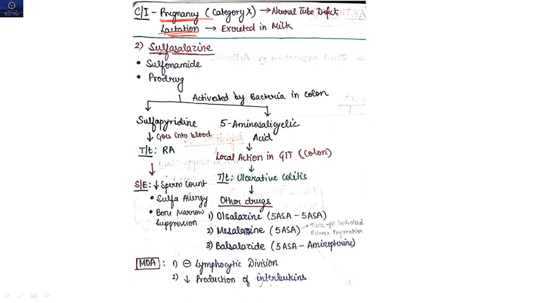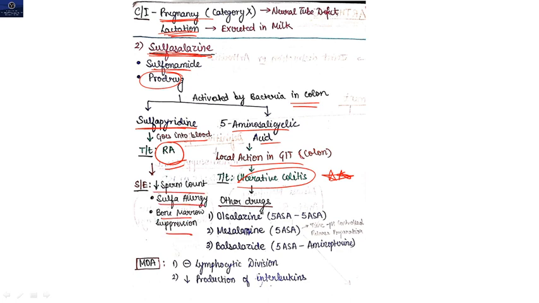So the next drug is your sulfasalazine. This is a sulfonamide. It is basically a prodrug activated by bacteria in the colon into sulfapyridine and 5-aminosalicylic acid. It goes into blood and it is used for treatment of rheumatoid arthritis. It has local action in the GIT, and it can be given for the treatment of ulcerative colitis because of the local action in GIT. Side effects: decreased sperm count, sulfa allergy, then bone marrow suppression.